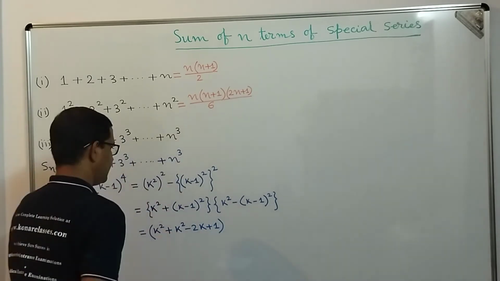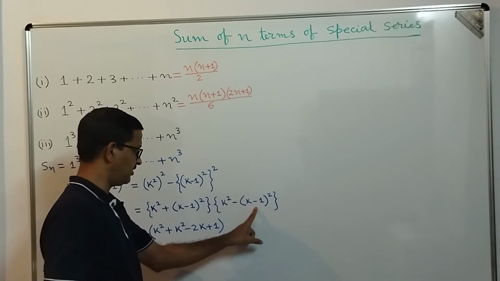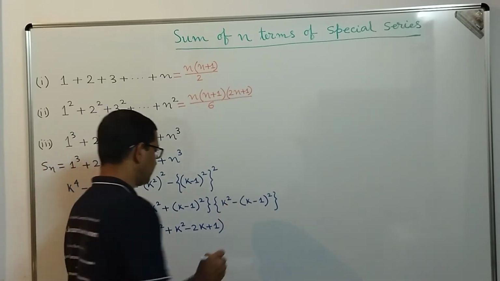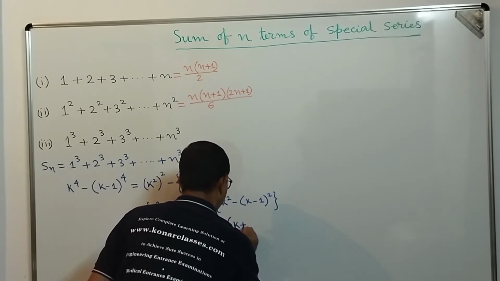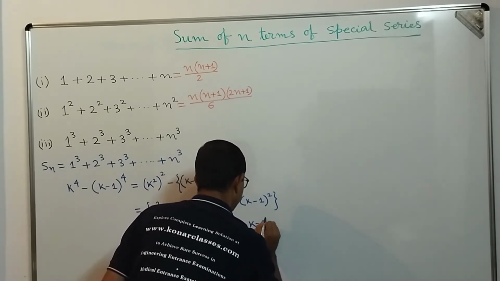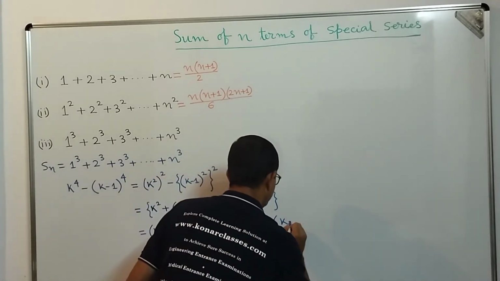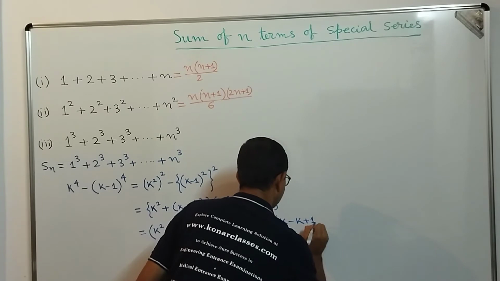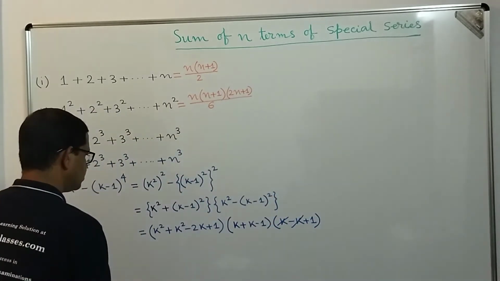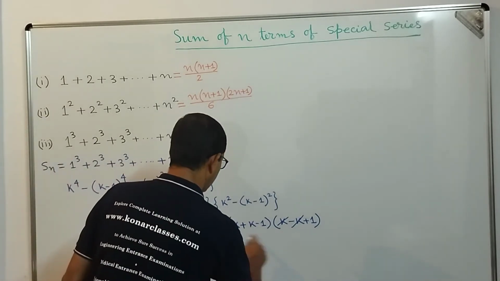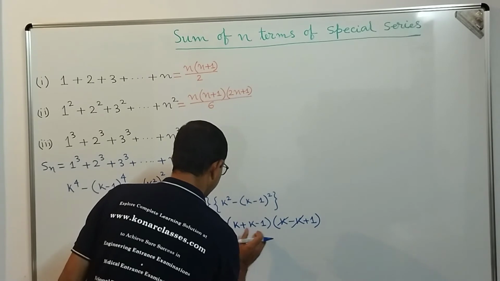Correct. And into here again we use the a square minus b square formula for k square minus k minus 1 whole square. So that will become k plus k minus 1 into k minus k plus 1. Here plus k and minus k got cancelled, so this becomes 1, so you can ignore that, and it becomes 2k minus 1.